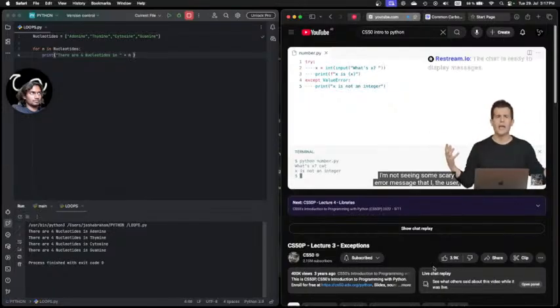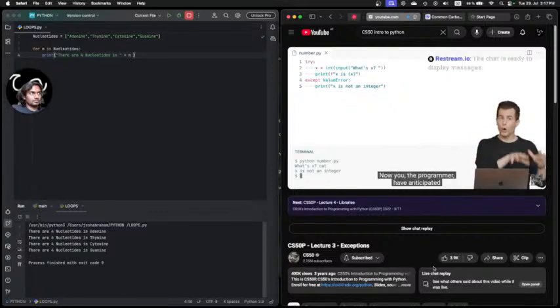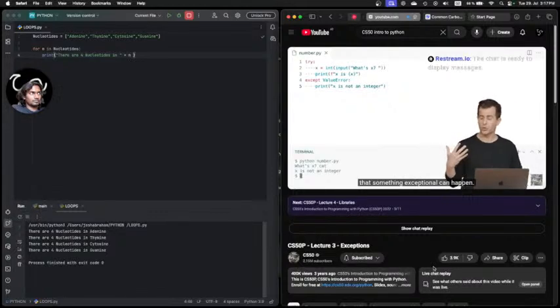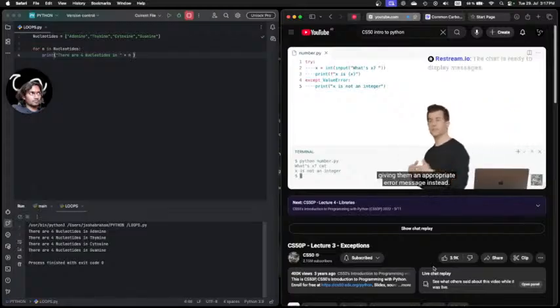I'm not seeing some scary error message that I, the user, am going to have no idea how to handle. Now you, the programmer, have anticipated that something exceptional can happen, and you've gone about actually handling the error for the user, giving them an appropriate error message instead.